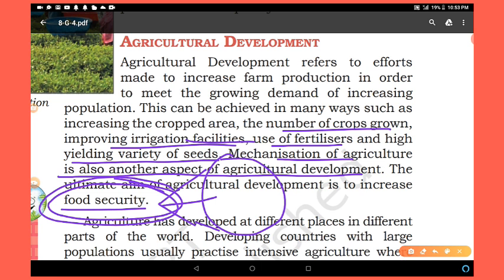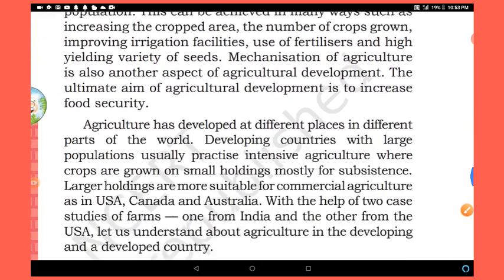And how will they get food? If we increase the production in agriculture. And how can we increase the production in agriculture? Through agricultural development. The simple thing.